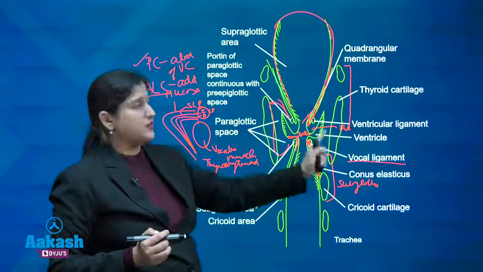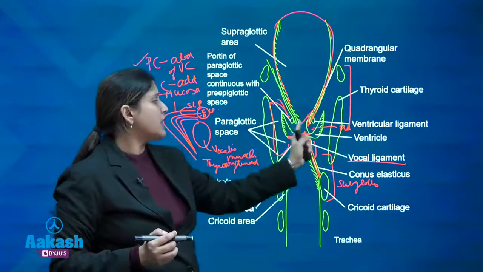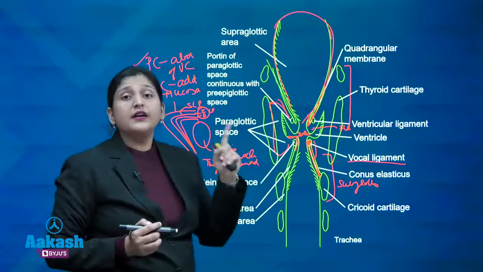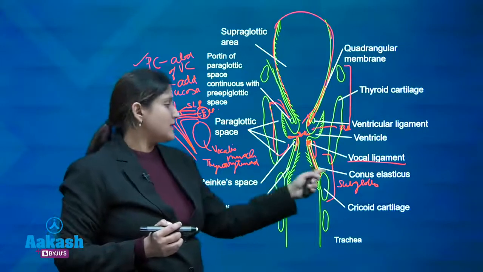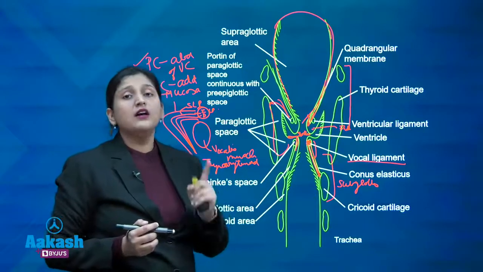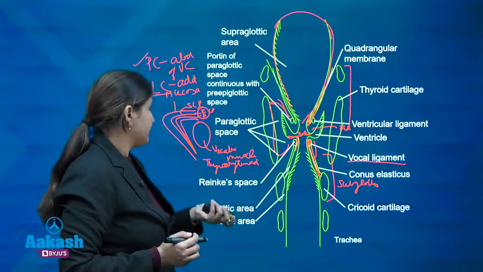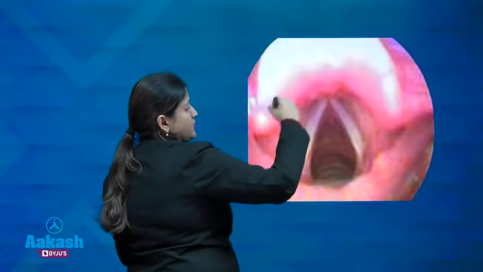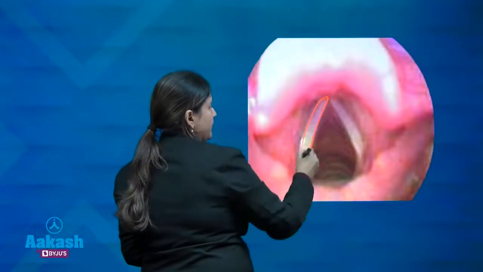And this is the subclassification of the larynx into the supraglottis, the glottis and the subglottis. Glottis is the narrowest part in an adult larynx and subglottis is the narrowest part in a pediatric larynx. This is how the larynx glottis looks like. This is the vocal cord.